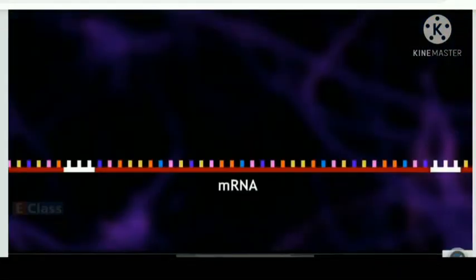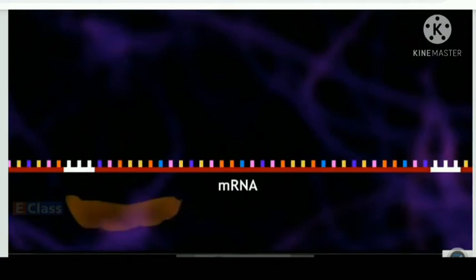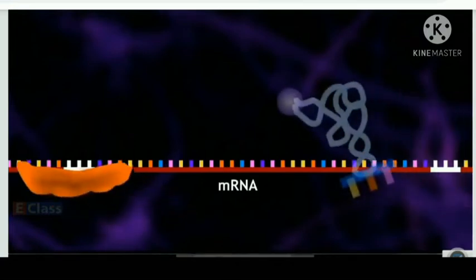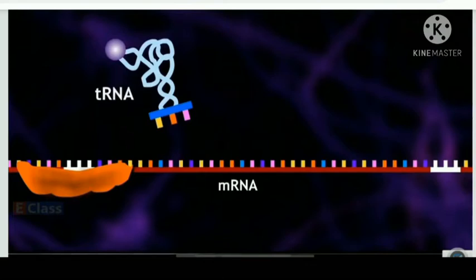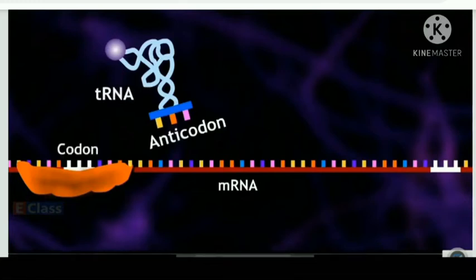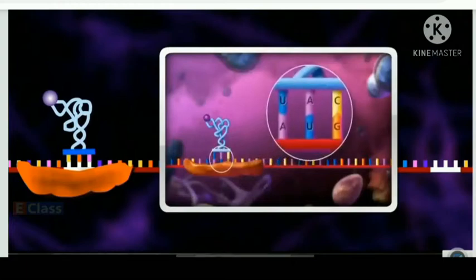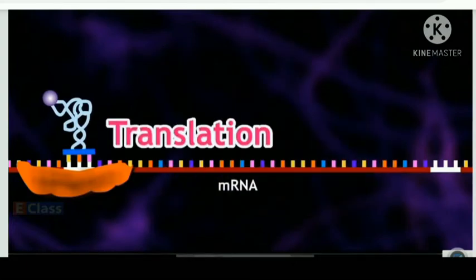Each mRNA is made up of thousands of triplet codons. As per the message of mRNA, amino acids are supplied by the tRNA. For this purpose, tRNA has an anticodon having a sequence complementary to the codon on mRNA. This is called translation.